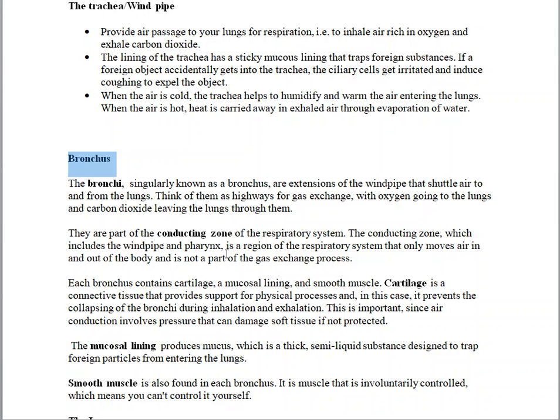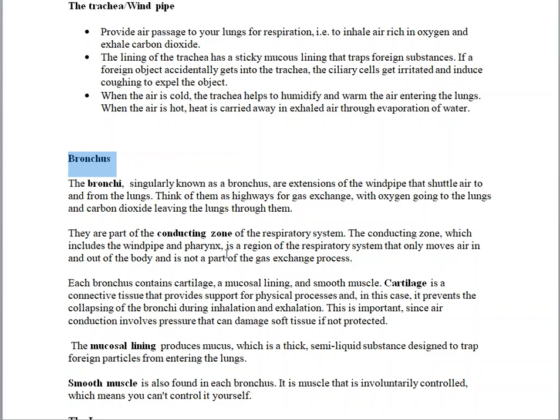So the work of the bronchus in singular form is to pass the gas. Yes, it is a passage, just like the trachea, where oxygen is inhaled and carbon dioxide is exhaled.